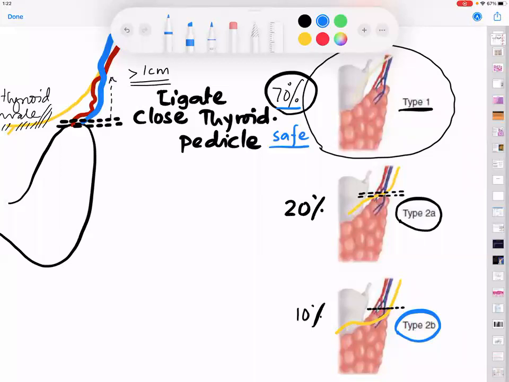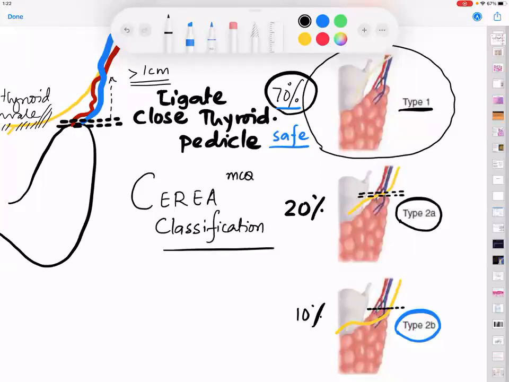This classification comes in your examination as something called the Cernia classification. This classification is called the Cernia classification. It is an MCQ, a very advanced level MCQ. So I have given you this one also. Have I made you understand this picture? Have you understood this picture? Yes, sir. Good, very good.